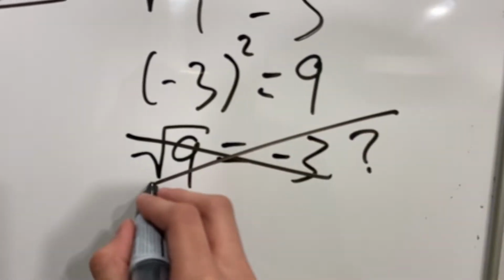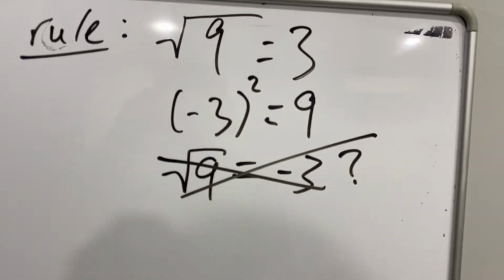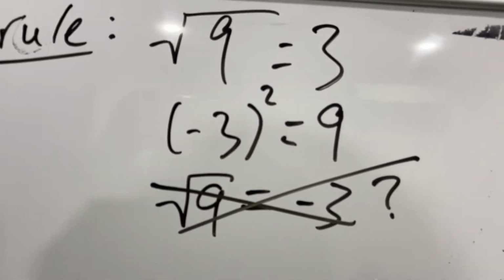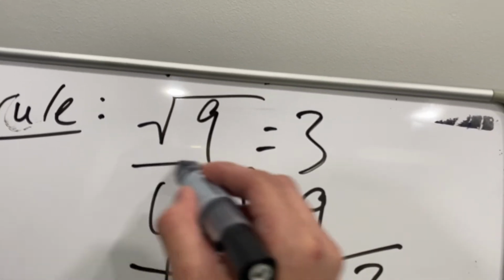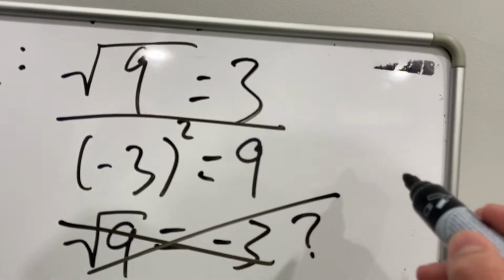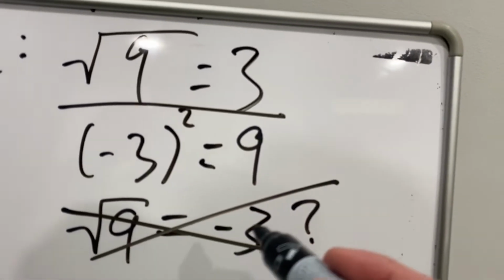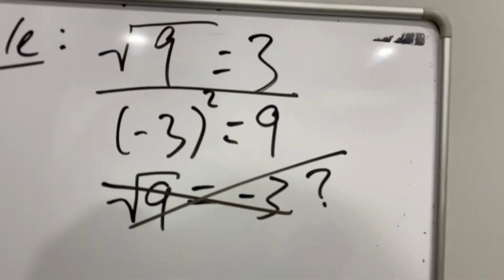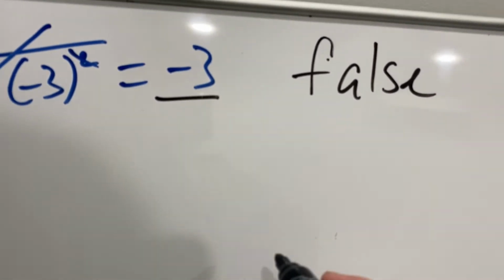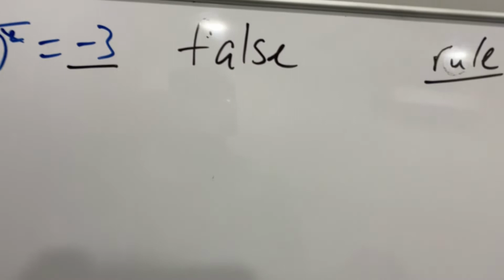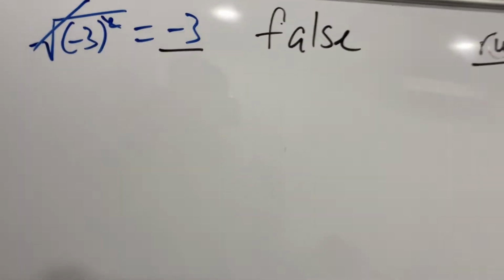No, this is incorrect. So why? Because there's a rule stating that the answer for a square root has to be positive. So that's one thing he got wrong here. The answer here is negative, which is obviously wrong already. There's actually a second reason why.